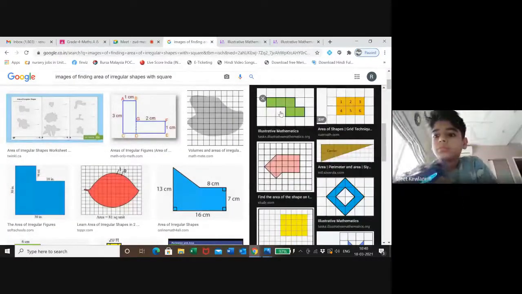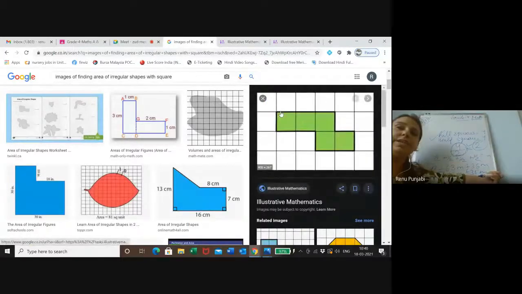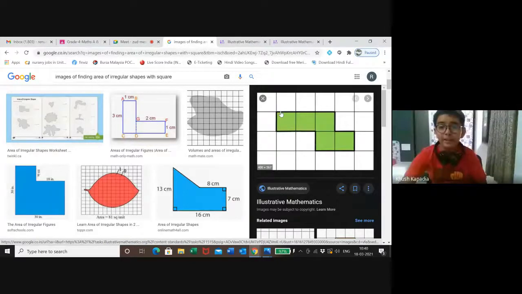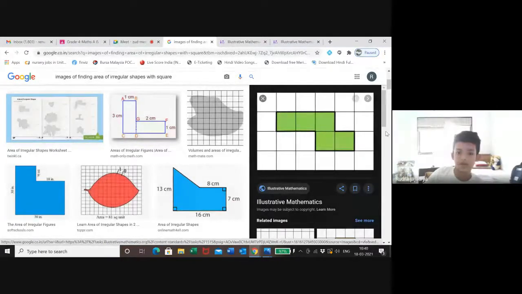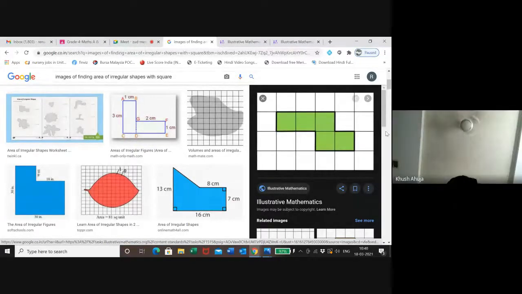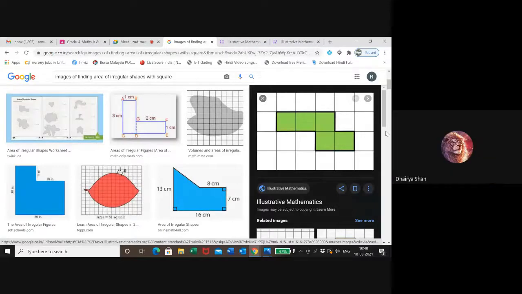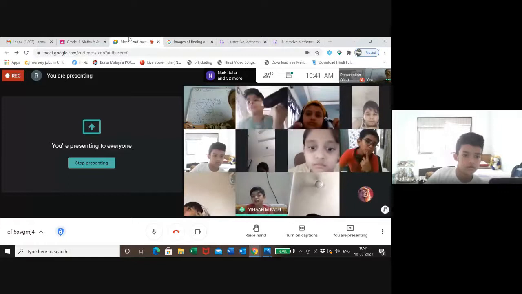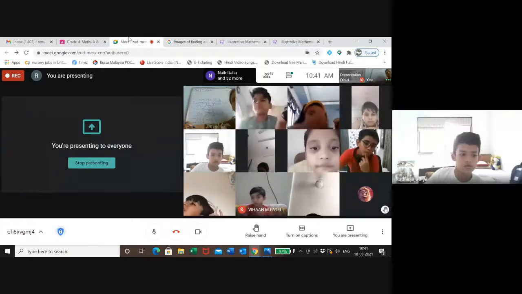Yes, ma'am. Okay. Find the area of this figure. Children, find fast the area of this figure. It is 5. 5 square unit.